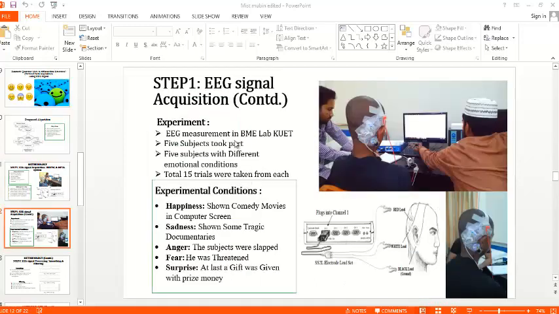Well, now EEG signal acquisition. We used a test condition for acquisition, and we have taken 15 trials for each subject. 5 subjects took part in our experiment. The experimental conditions: in the happiness condition, the subject was shown comedy movies on the computer screen, like the movies of Mr. Bean. And in the sadness condition, the subject was shown some real tragic documentaries from YouTube, so that he